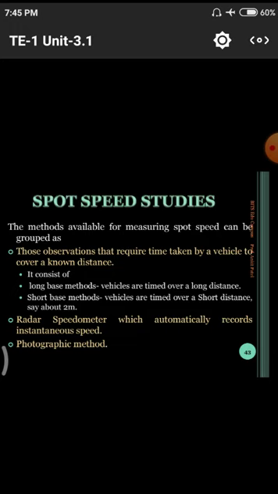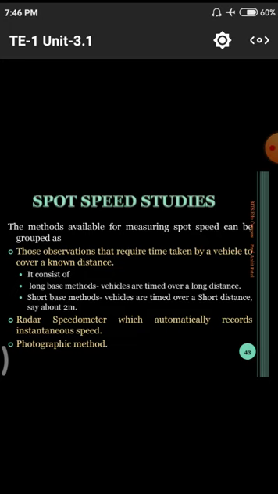Next one is the short base method. The vehicle is timed over a short distance, say about 2 meters. Whenever we have to buy some milk packets and other grocery items for our daily needs, we go for these short base methods, like the nearby store points. What is the minimum distance we have to move to the particular store? All those things come under the short base methods.